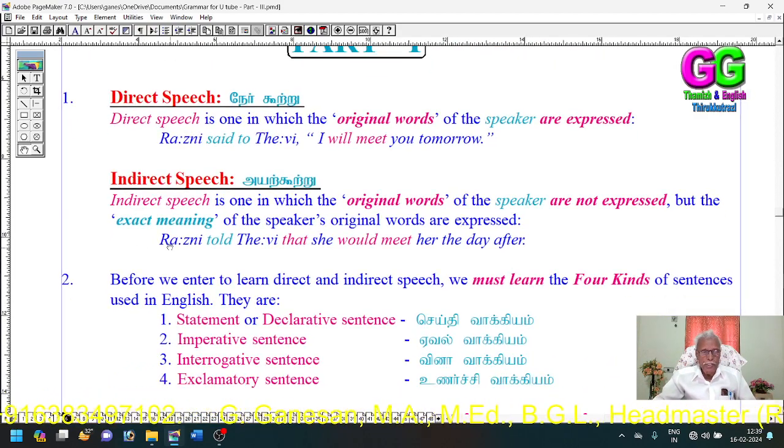See this indirect speech: Rani told Devi that she would meet her the day after. This sentence has been converted from this. Here, Rani said to Devi. Here, Rani told Devi. Here, quotation marks. Here, that. I will meet you tomorrow. She would meet her the day after. On which basis has this sentence been converted into this sentence? What are the rules that have been followed? Let us see.